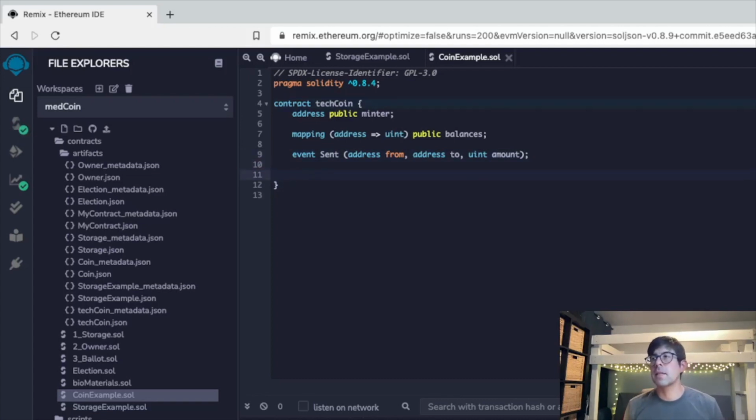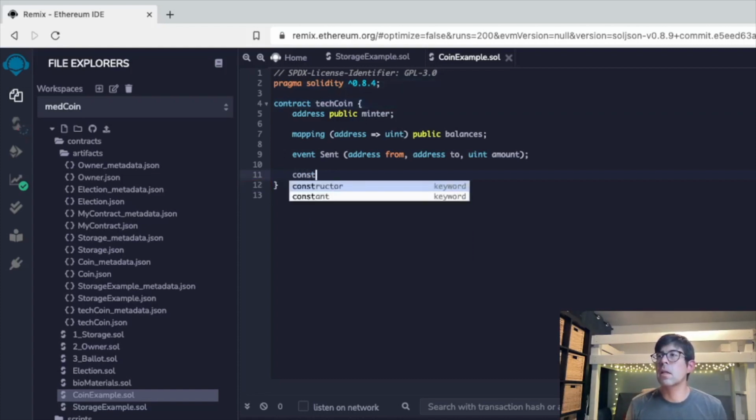So now the documentation says what we need next is a constructor function. The documentation states that a constructor function is executed during the creation of the contract. We are assigning a special state variable mentor equal to msg.sender, which allows access to the blockchain. We'll go ahead and type that in, constructor.